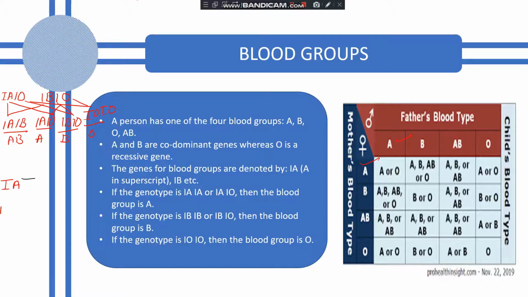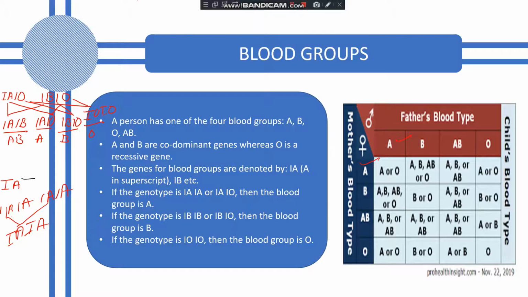Okay. As the father can have IA, IA and mother can have IA, IA, both are having IA. Then what would happen? The chances will be there that all the genes will be IA, IA type, means the blood group of the child will be A. If it is IA, IO and IA, IO, then what would happen? The child's blood group can be either A or O.